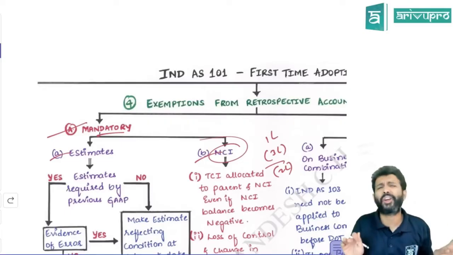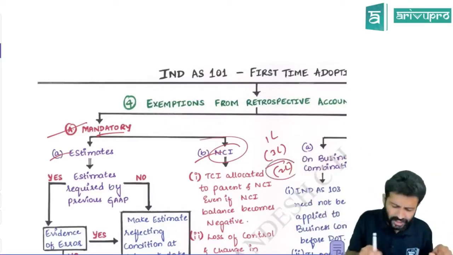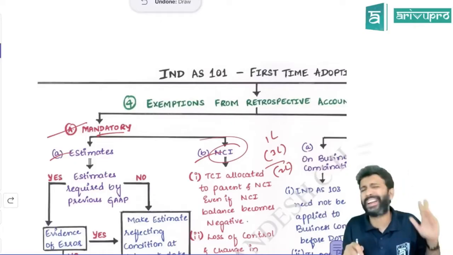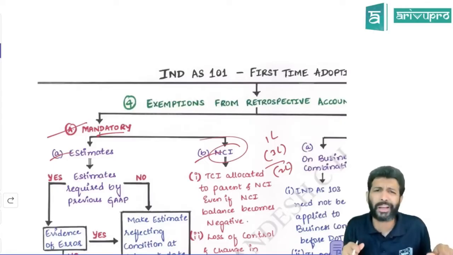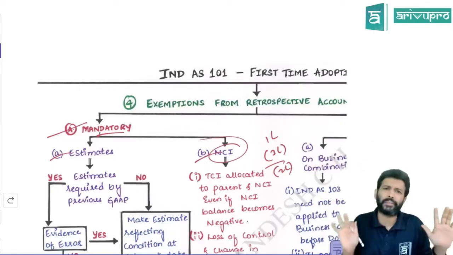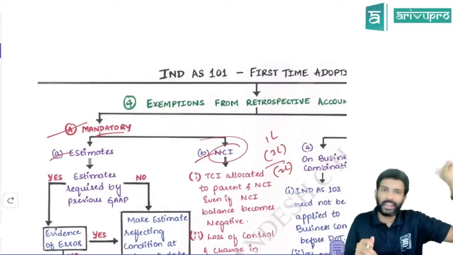But Ind AS is not doing that, whether it is profit or whether it is loss. Whatever is the number, distribute. NCI balance can become positive or NCI balance may become negative. It doesn't really matter. If it is positive, show it as a positive number in your consolidated balance sheet. If it is negative, show it as a negative number. Don't worry about the signs. Just do the allocation is what Ind AS says. But AS did not say this.